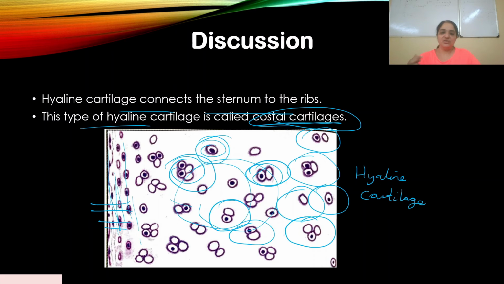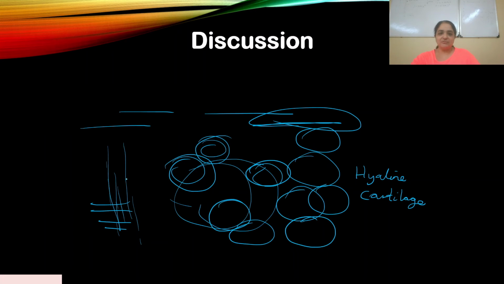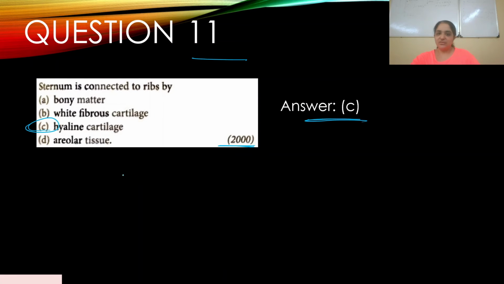Okay, and hyaline cartilage also has a very rubbery texture. It is compared to rubber, and it also has a very glassy appearance. Hyaline cartilage looks like that, like a glassy appearance. Okay, so let's move on. This was to answer your question. Yes, it was quite easy. Sternum is connected to ribs by hyaline cartilage. You need to know what type of cartilage occurs, whether it's elastic, whether it's hyaline, whether it's fibrous cartilage. You need to know that very well.